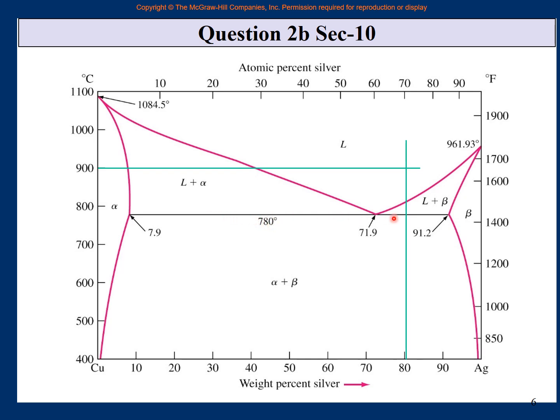So you draw this tie line. On the left, it cuts alpha at 7.9 weight % silver. On the right, it cuts beta at 91.2 weight % silver. And in the middle, of course, is the 80%. So you draw the tie line and then you can give all of the answers. So when I go to the next page, please remember that this is how it is done: you draw the vertical line at the given composition of the alloy, and at the temperature of 900 and at the temperature of 780 minus delta T, you draw horizontal lines, and then you do the question.